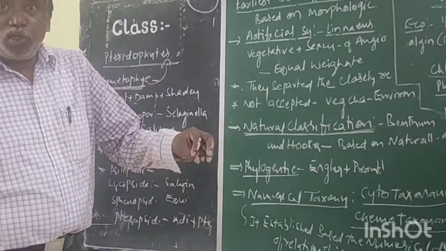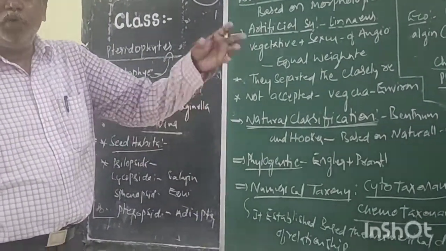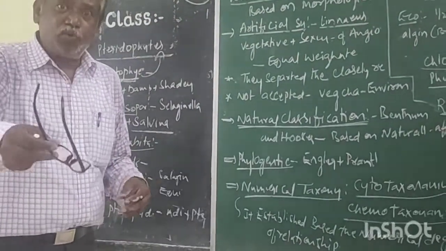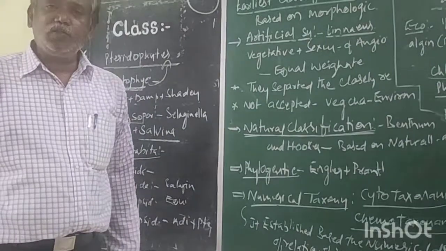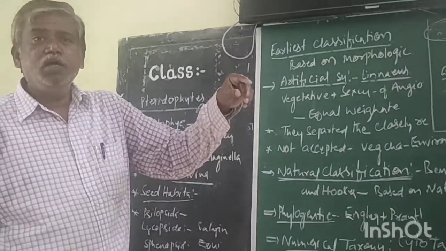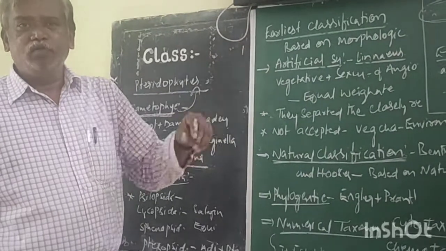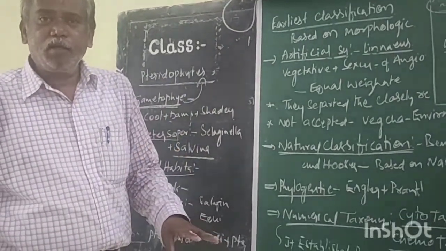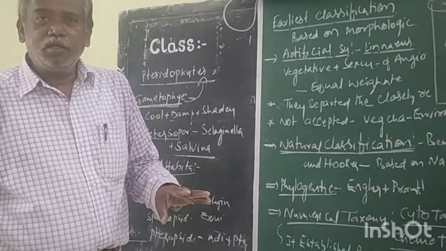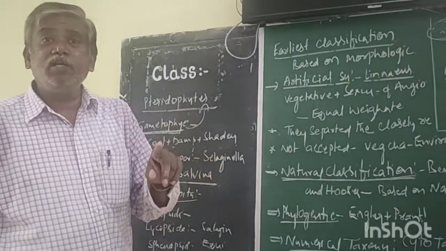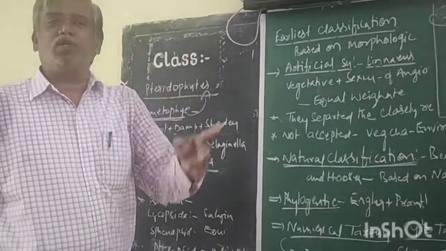The megaspore is responsible for the embryo sac, and the embryo sac is responsible for the egg. That means micro and megaspores are common in gymnosperms and angiosperms. Hence, gymnosperms and angiosperms are heterosporous.